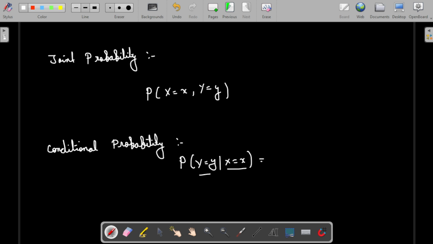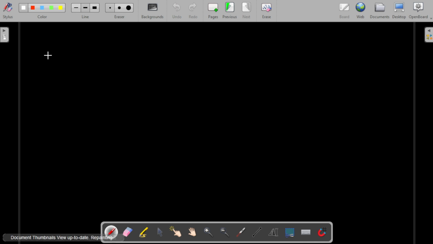But for now I can represent the simple thing: it will purely depend on y, which is equal to y comma x, which is equal to small x, divided by the intersection event of y and x. So this way we can depend. But these values and formulas will vary based on different conditions, based on dependent and independent events. Those things will come into the picture when we go deeper into this concept. But for now this definition is enough.